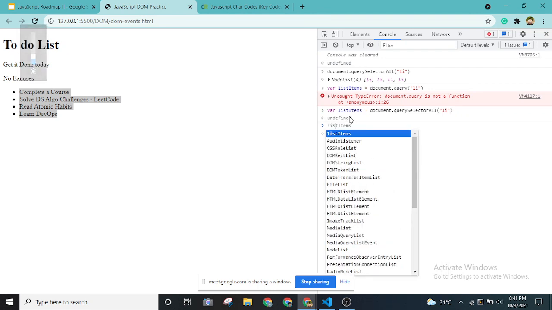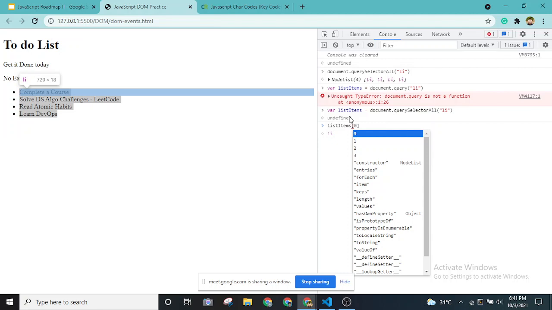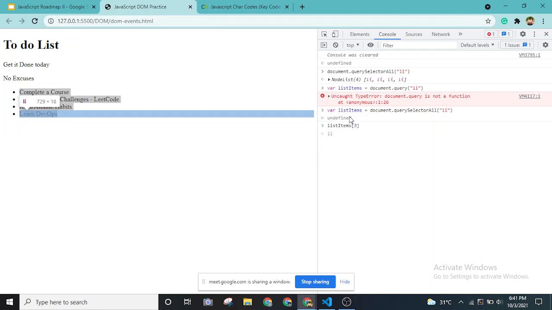Let's say I access the third element. What is the third index? It will be the last value. If I get that, as you can see, we got the last element itself. This is how we use DOM selectors that we have in our project.